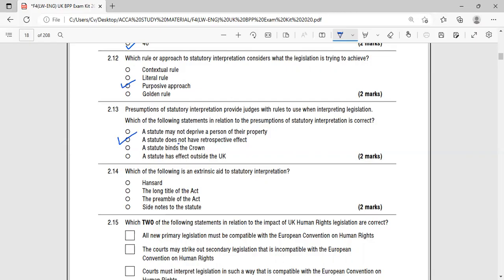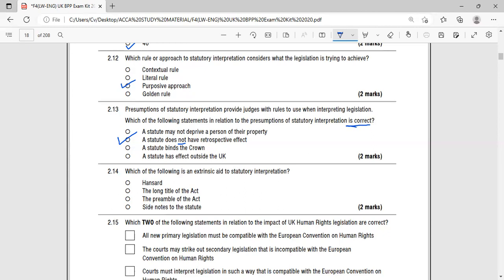A statute does not have retrospective effect. A statute binds the crown? No, it is not binding the crown. Similarly, it is not correct that a statute has no effect outside the UK, and a statute may deprive a person of their property. So what is the answer? The correct one is that there is no retrospective effect of the law.